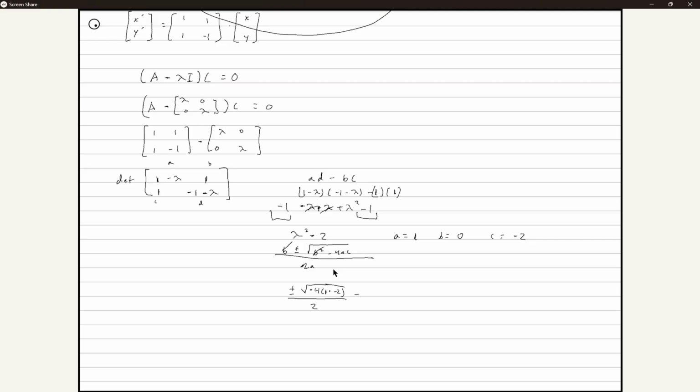This would become the square root of 8 over 2. And you could simplify. Do you guys want me to teach how to simplify this, or do you think you're fine? That'd be the square root of 4 times 2. And then you can take the square root of 4, and that becomes 2. And then divide by 2, and it becomes the square root of 2.